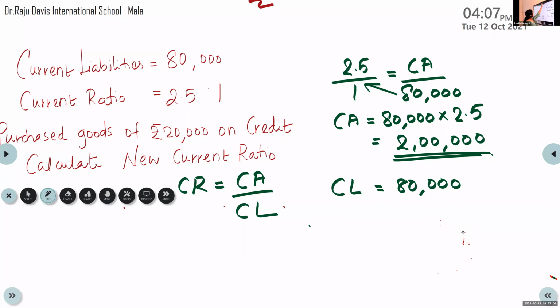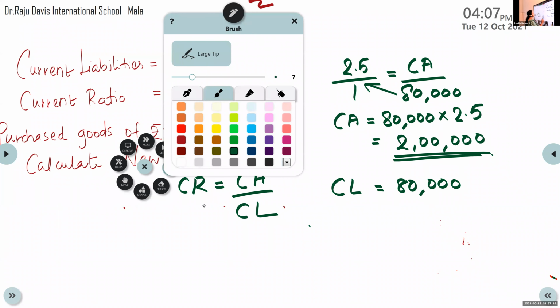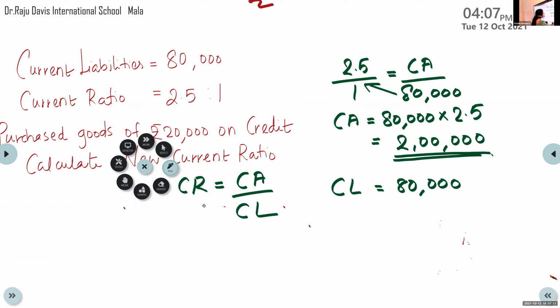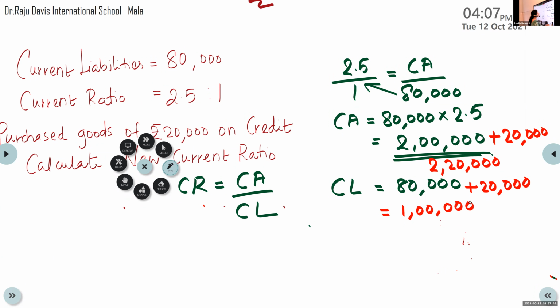So goods are purchased on credit. Stock increases. Stock is an asset, current asset plus 20,000. So current asset becomes 2,20,000. And it is purchased on credit, so current liability also increases, plus 20,000. Both increase. So current liability becomes 1 lakh. Now find out the new ratio.